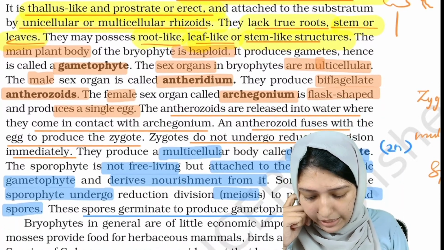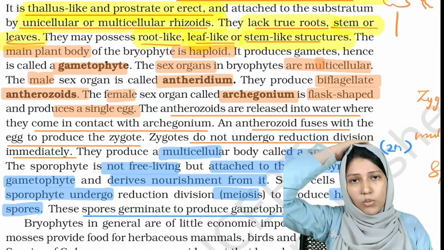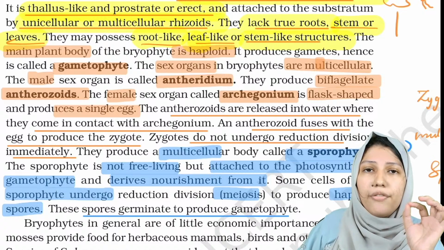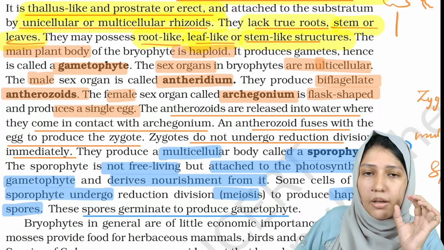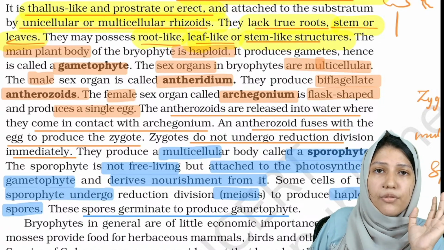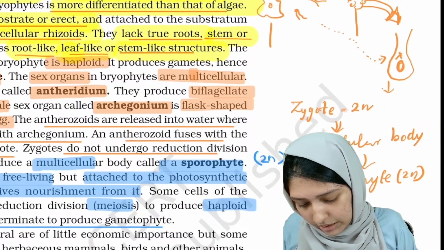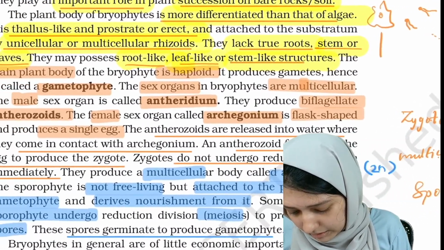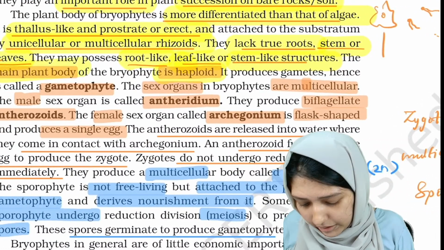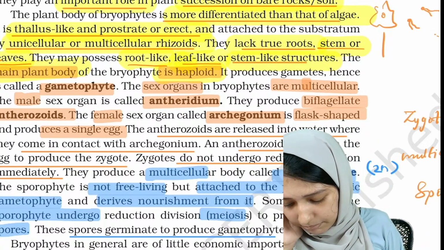Okay. The main plant body of the bryophyte is haploid. The main plant body. This is an important point that you have to note. Every group has a main plant body. In bryophytes, it's the haploid gametophyte. The main plant body is haploid. Haploid for bryophyte. Okay.